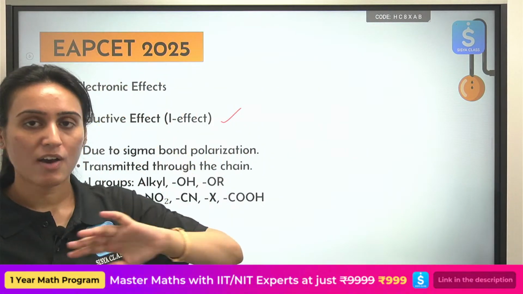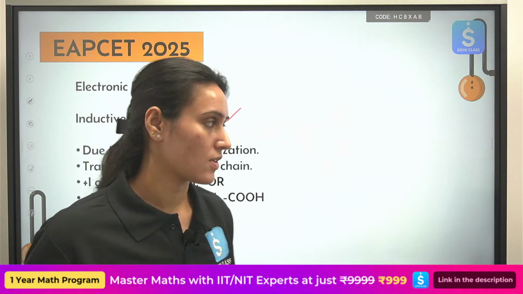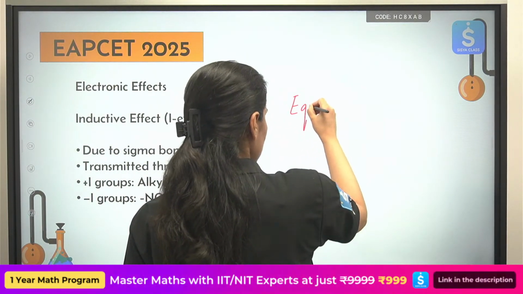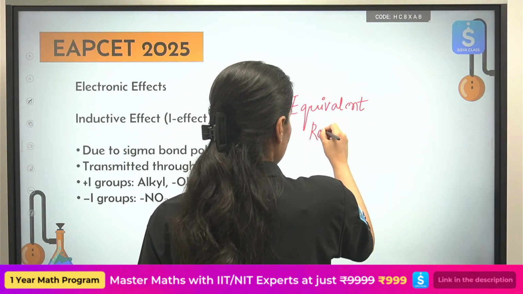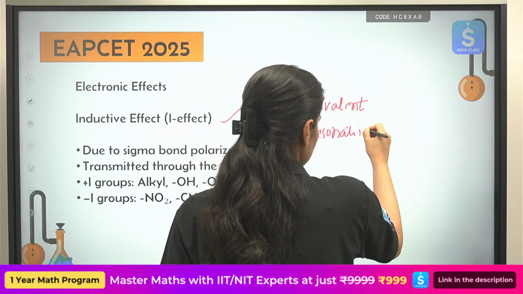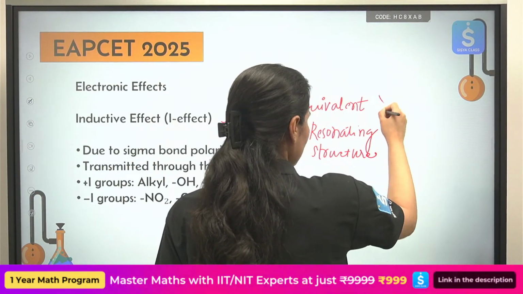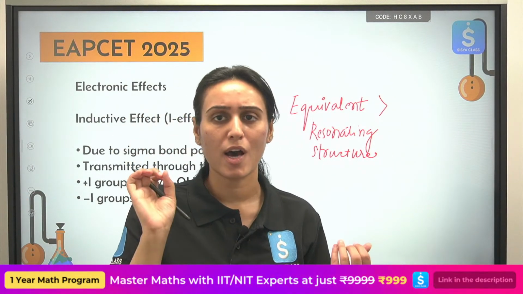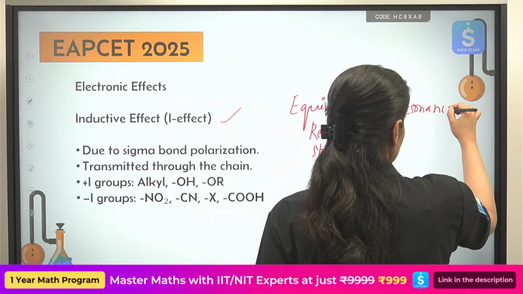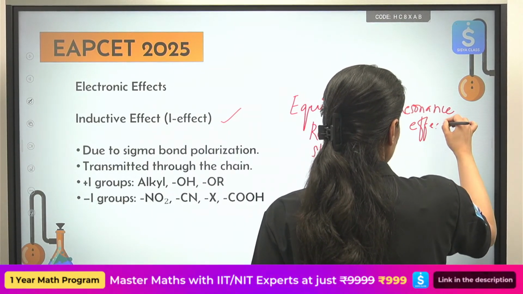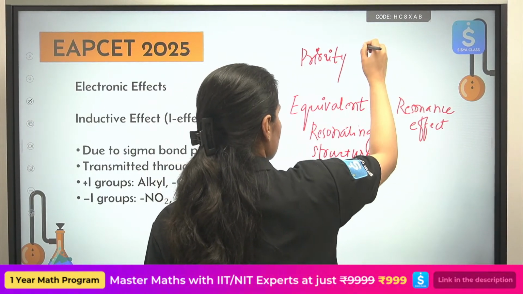Okay, so let's say you have multiple different effects present in your organic compound. How do we decide which effect is stronger? Okay, so if you have, first of all, resonance is strong, and in resonance also, if you have equivalent resonating structures, they will take precedence. Then your normal simple resonance or mesomeric effect. Okay, so this is your priority order. Please note this down, this is important.